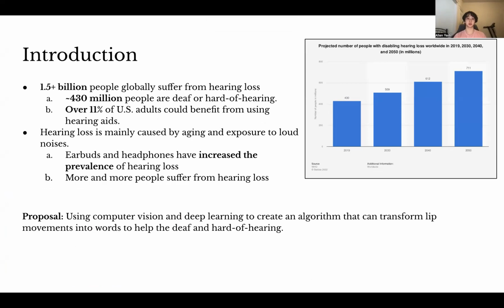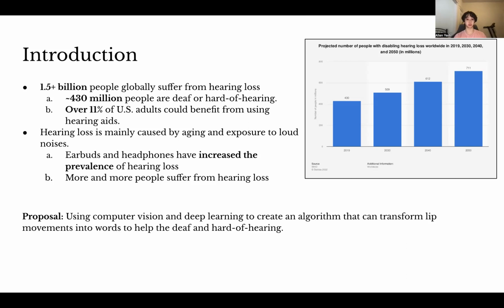So, what causes hearing loss? Well, hearing loss is mainly caused by two main reasons, which is aging and exposure to loud noises. And earbuds and headphones have increased the prevalence of hearing loss as well. And as more and more people use earbuds and headphones, more and more people will suffer from hearing loss. And this is depicted in the graph to the right, which projects the number of people with disabled hearing loss